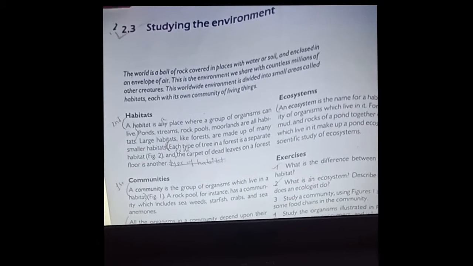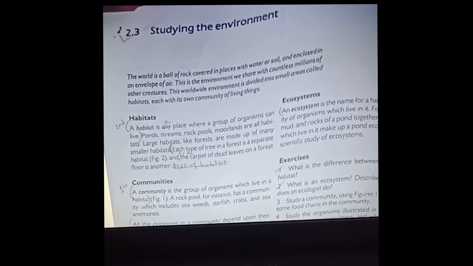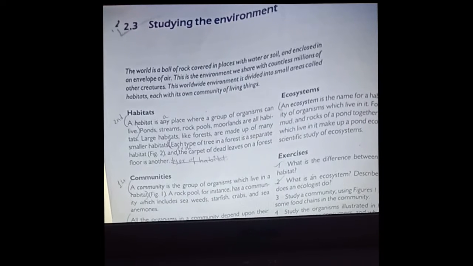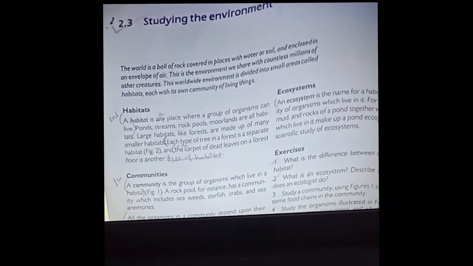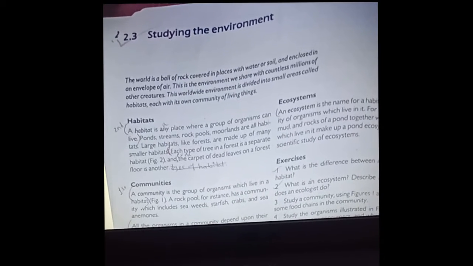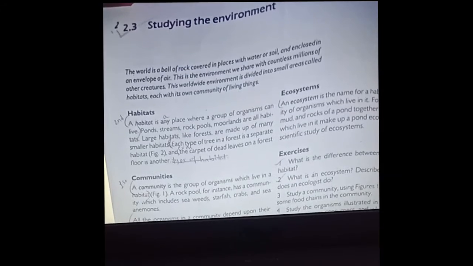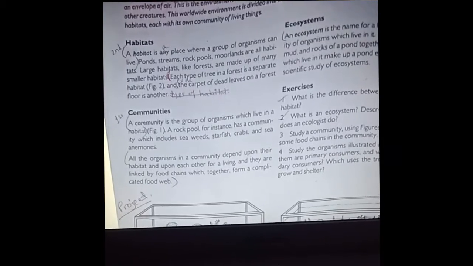A squirrel lives in a tree. Snakes live under the dead leaves, and all the other large animals live on the trees. So what are these things? These things are smaller habitats. So many smaller habitats join together to form larger habitats.